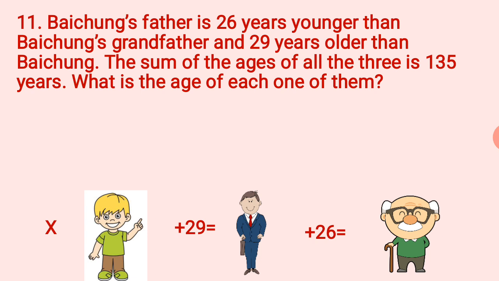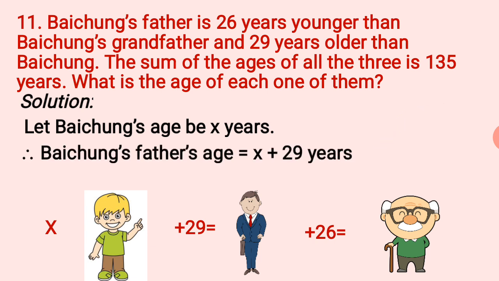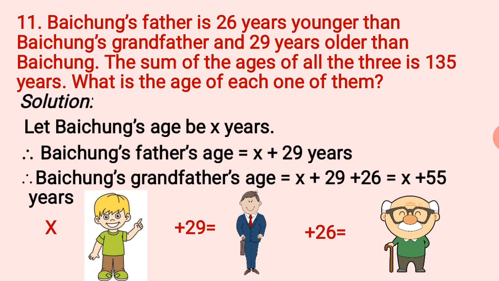Let's start with the solution. Here the solution goes as, let Baichung's age be X years. Baichung's father's age will be X plus 29 years. And Baichung's grandfather's age will become X plus 29 plus 26, that is X plus 55 years.